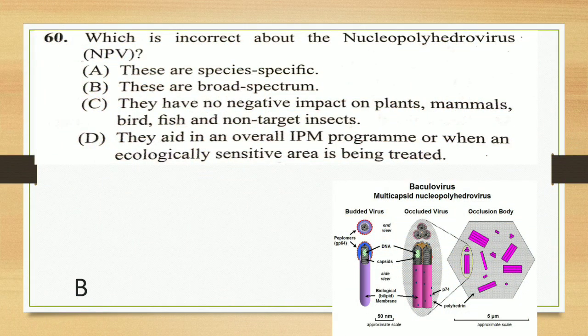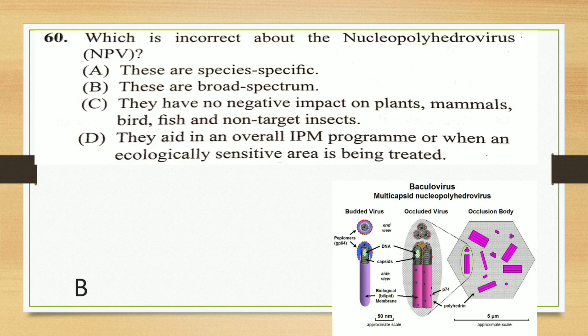Next question, which is correct about the nucleopolyhedrovirus? They are species specific, they are broad spectrum, they have no negative impact on plants, mammals, birds, fishes and non-target insects. They aid in an overall IPM, integrated pest management program, or when an ecologically sensitive area is being treated.